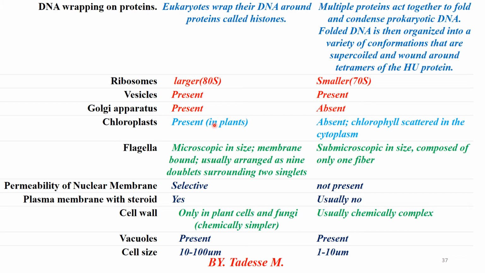Chloroplasts are present only in plants among eukaryotic cells. Chloroplasts are absent in prokaryotic cells, but cyanobacteria, one of the major classes of prokaryotic cells, have chloroplast-like structures because they carry out photosynthesis. Don't forget this.